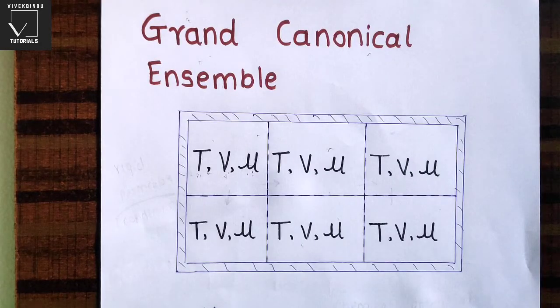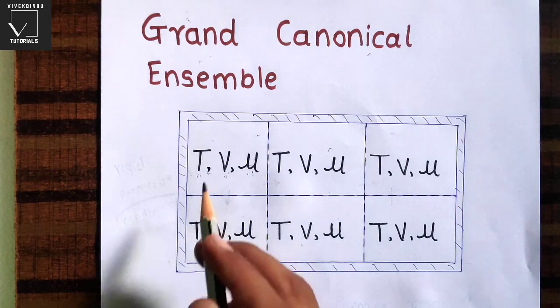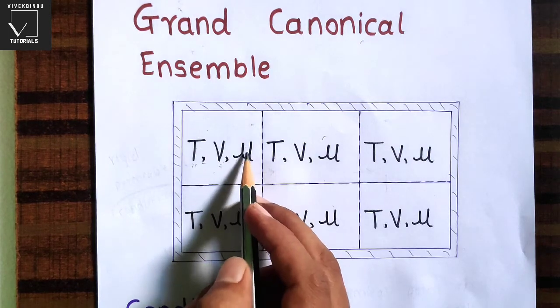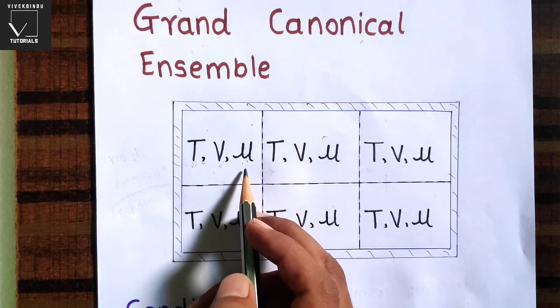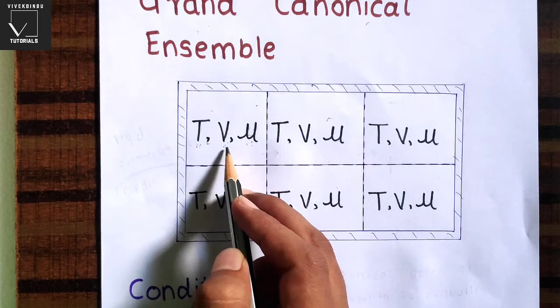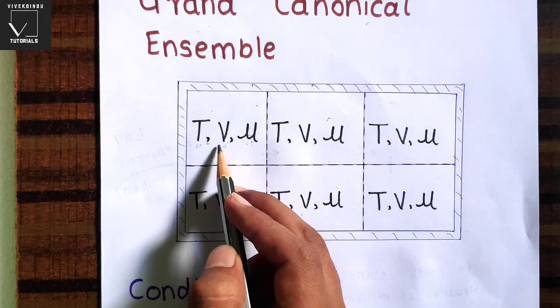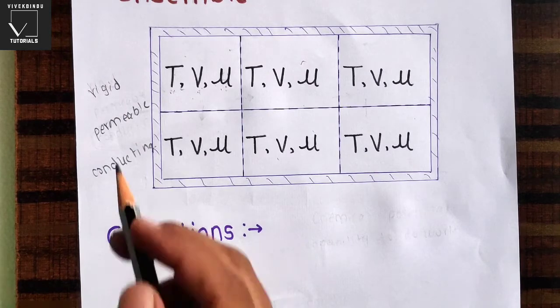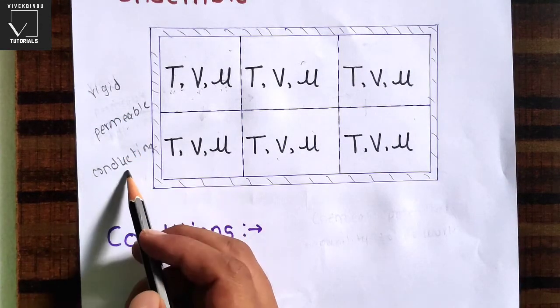Now we will see what is grand canonical ensemble. In grand canonical ensemble the parameters temperature, volume and chemical potential, we call it mu, are constant. These three parameters for grand canonical ensembles are constant. And in grand canonical ensemble the wall is rigid, permeable and conducting.